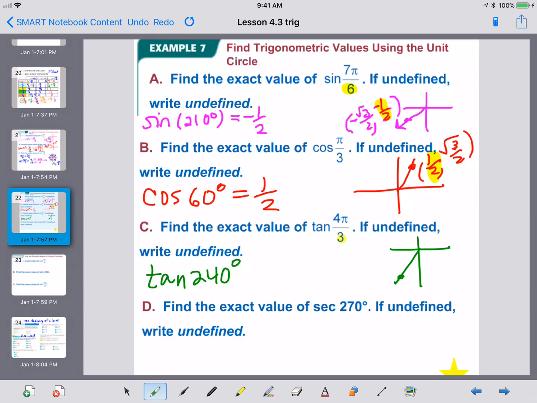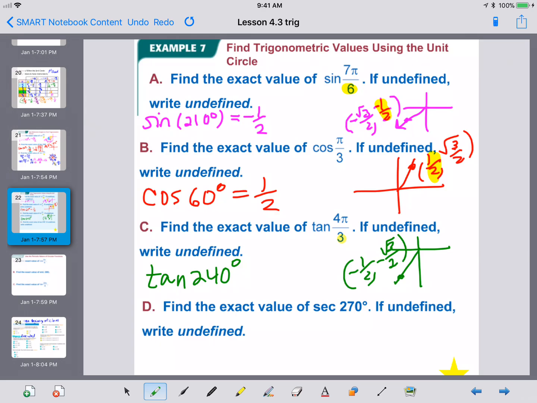Look at the point values you used for B, 1/2, square root of 3 over 2, except now they're both negative because they're in a different quadrant. So that is the point negative 1/2, negative square root of 3 over 2. That is a 2 down there. And our question is, what's the tangent?